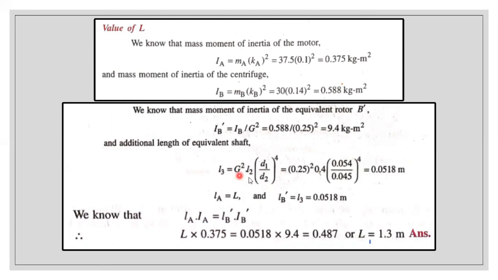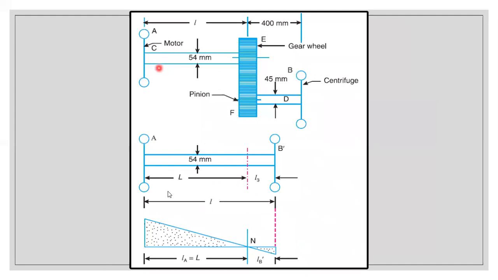With the gear ratio, L2, D1, D2, all values known to us, just substitute and you will get 0.0518 meter. Since this is a two rotor sum and they asked us to neglect the inertia of the gears, we can neglect it. If they asked us to consider it, then we would solve it as a three rotor sum. Since they asked us to neglect, no need to worry.